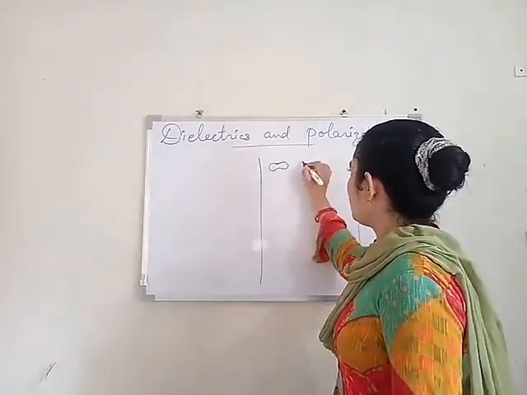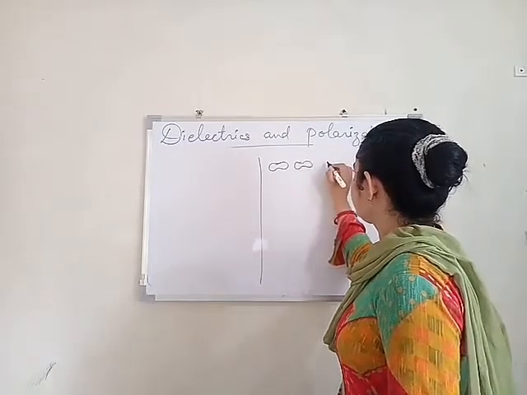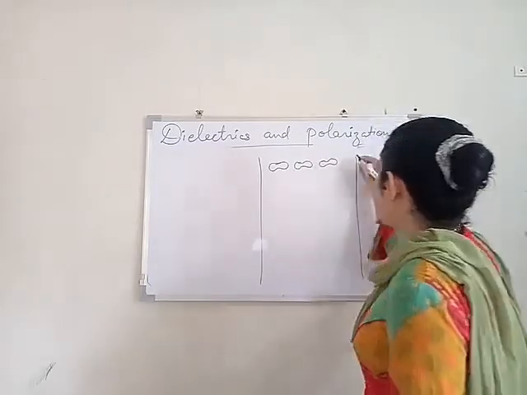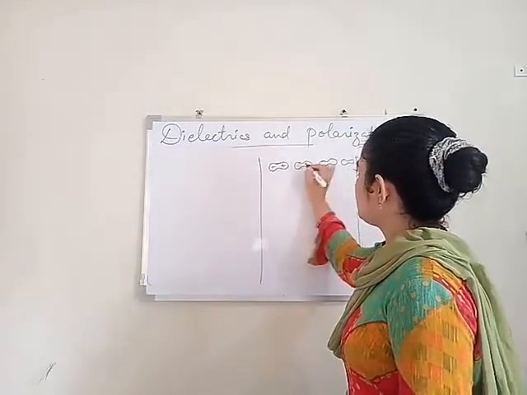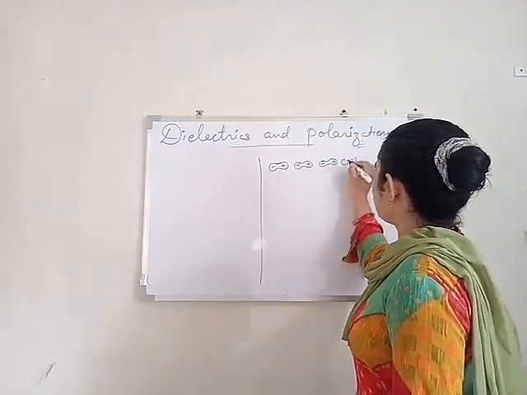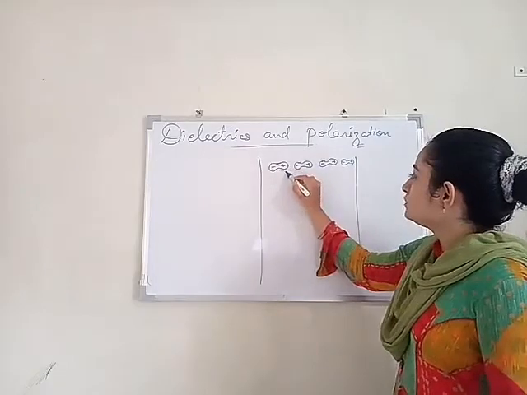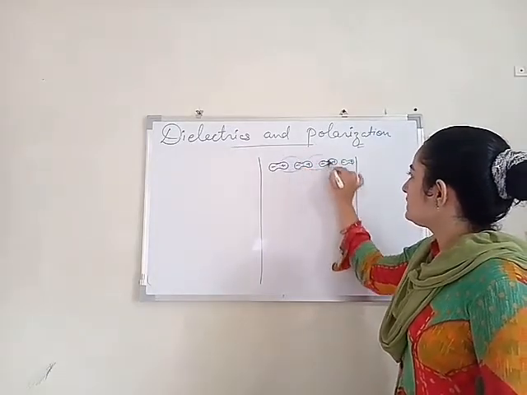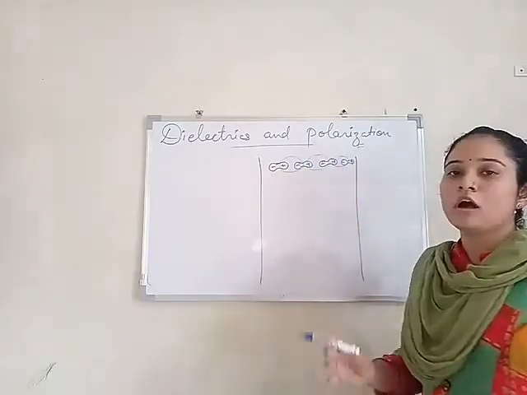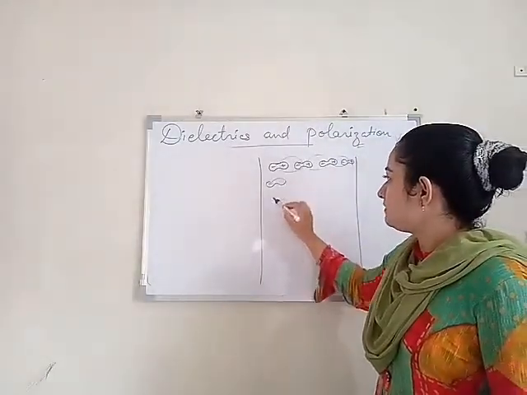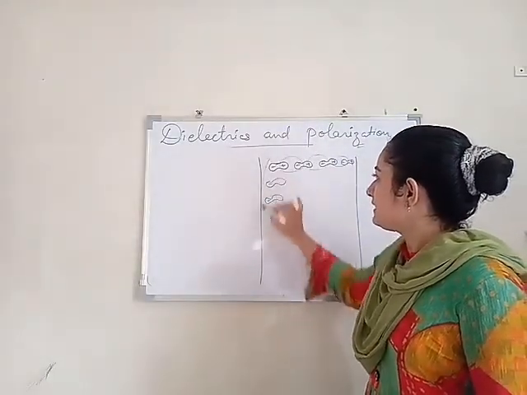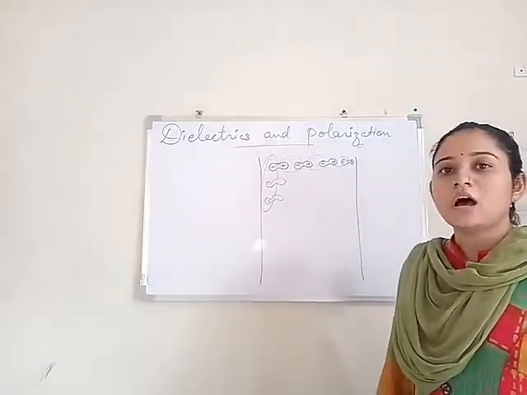Now consider these polarized dielectric materials: minus plus, minus plus, minus plus. Now these positive and negative charges are bound with each other, but at the sides we get negative charges which are unneutralized.